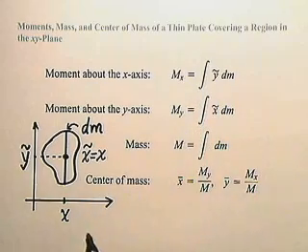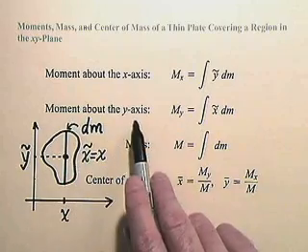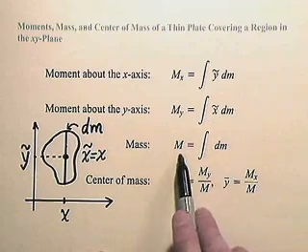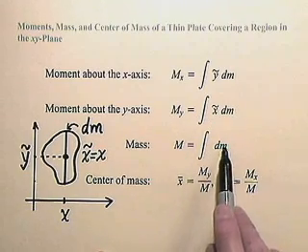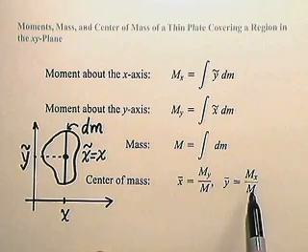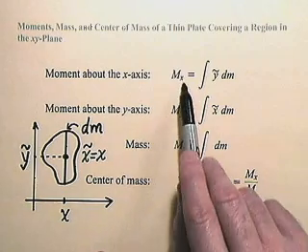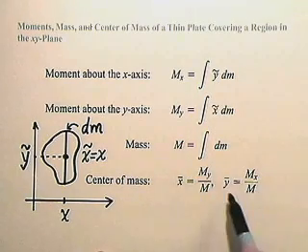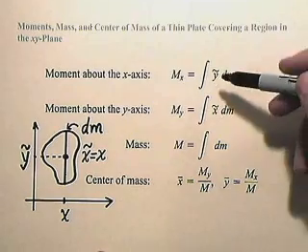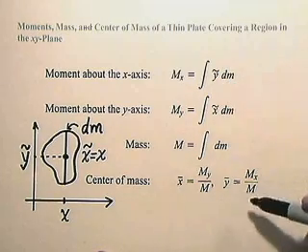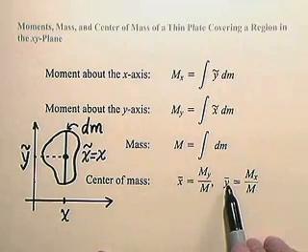The limits would be provided by the specifics of a given problem. The moment about the y-axis, m sub y, is the integral of x tilde dm. Of course, the mass m itself is just the integral of dm, and then by definition, x bar is m_y over m, y bar is m_x over m. Notice that here for m_x we have y tilde, and consequently y bar is m_x over m. In other words, what I'm dividing here, m_x over m, is the integral of y tilde dm by m, and so that's in effect the average of the y coordinates, y tilde.